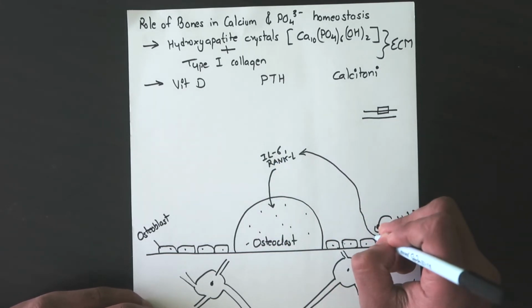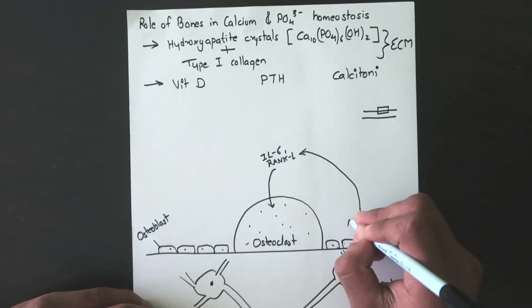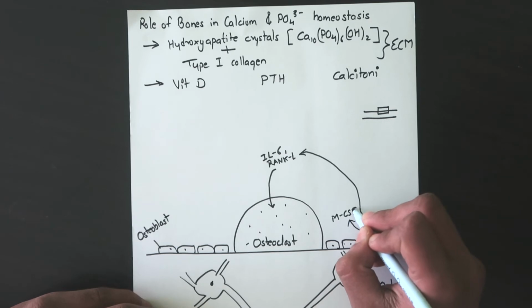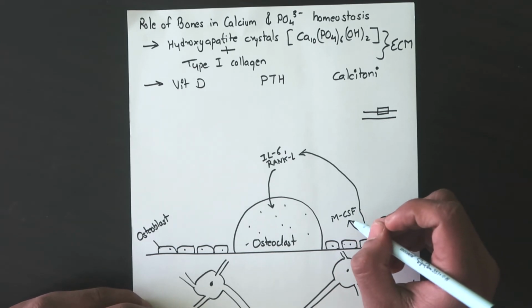Another thing it does is produce another substance called MCSF. CSF means colony stimulating factor.